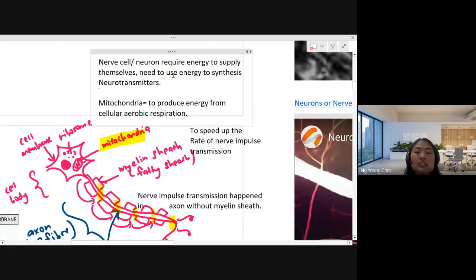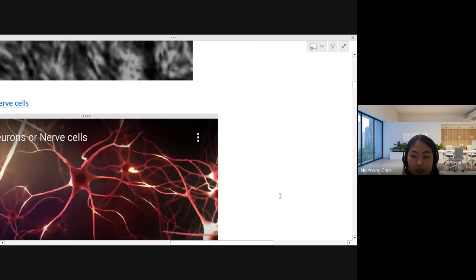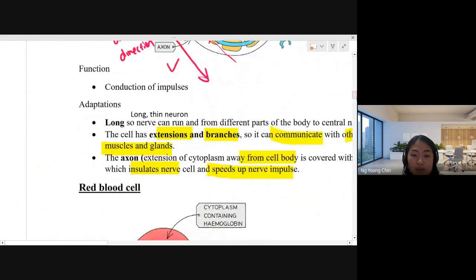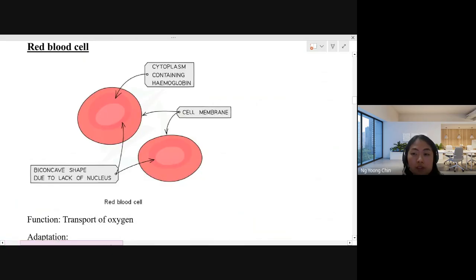In chapter 14, you will learn about the nervous system in more detail. Then you will learn about neurotransmitter. Neurotransmitter is a kind of chemical signal that is used to transmit nerve impulses in the nervous system. So this is how a nerve cell looks like. Okay, we continue. How about the red blood cell? See, red blood cell. So they look like this.